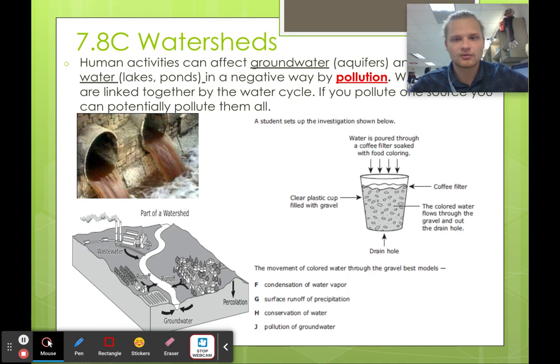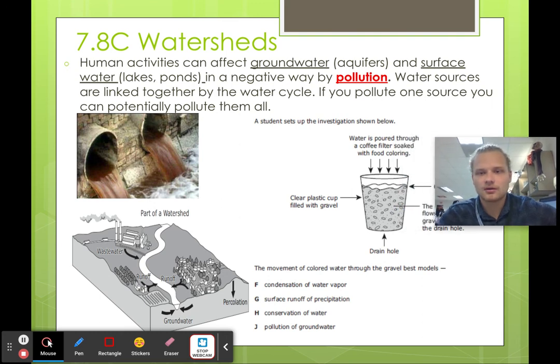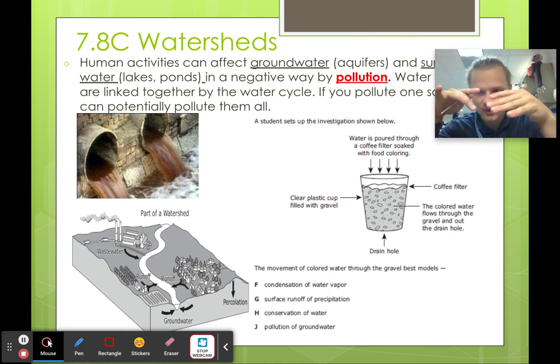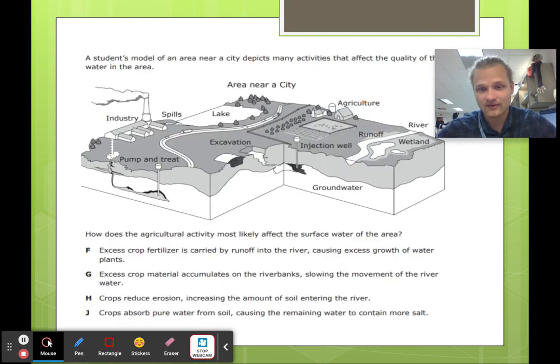All right, so we're going to talk about watersheds really quickly. Human activities can affect groundwater. Okay, so basically, water is everywhere and it's below us, and so we can't see it. And so anytime you pollute any part of the ground, it's going to seep into the water. We use the word percolate, which means it's just going to filter through the ground and it's going to get into our water system, and then it could pollute everything.